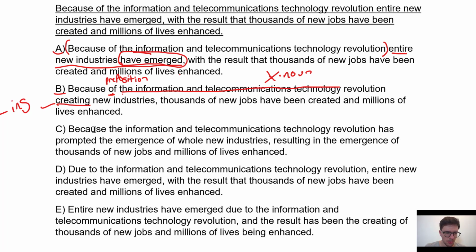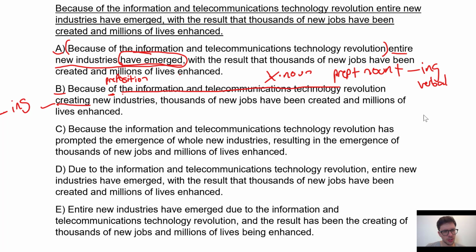Now there's a problem here when we have preposition plus noun plus ing verbal. An ing verbal is a participle or a gerund. In this case, it's kind of hard to tell what it is. We would probably call it a participle, because it represents an action. There's an action implied here. The action is creating something, and so it's almost like a verb.